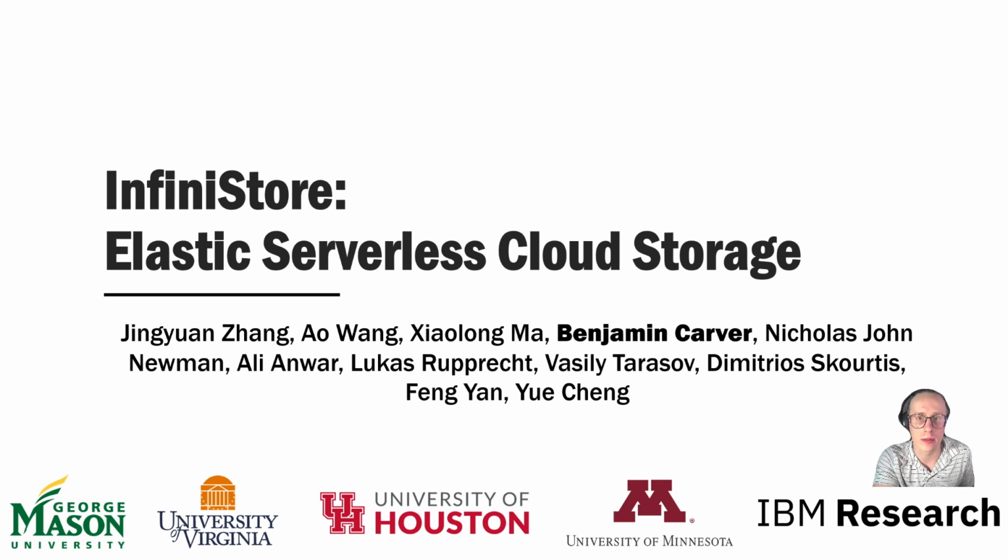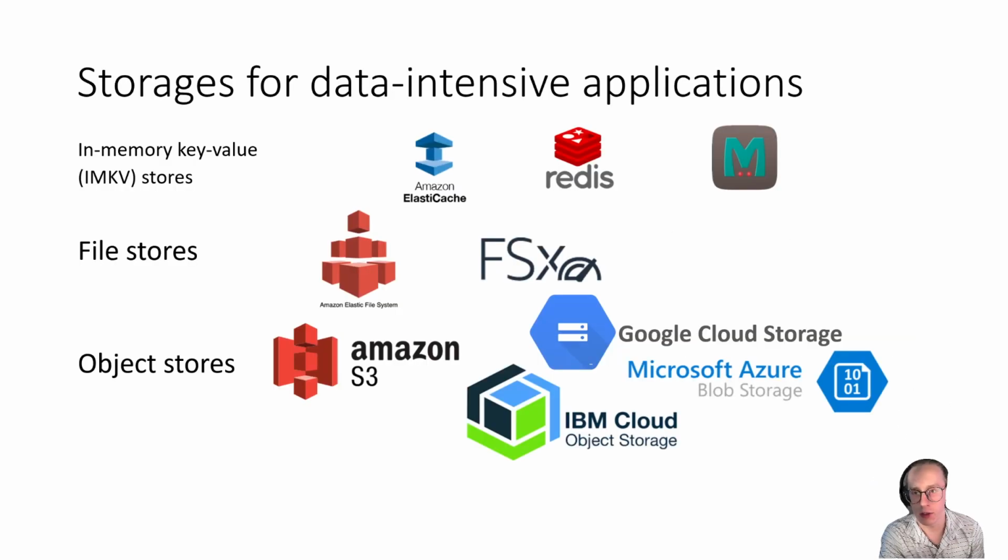The performance of modern data-intensive applications, including data analytics and machine learning apps, is highly dependent upon storage. There are a variety of storage options, from high-performance in-memory key-value stores like Redis to high-performance file stores such as EFS and FSx. There are also relatively inexpensive cloud object stores, such as AWS S3, which are good for long-term permanent data storage. The myriad of storage services available complicates resource management and app deployment, as the characteristics and properties of the different storage services vary widely.